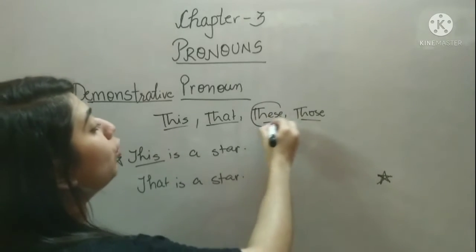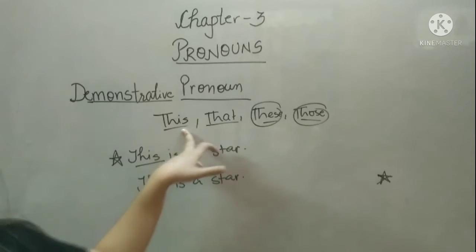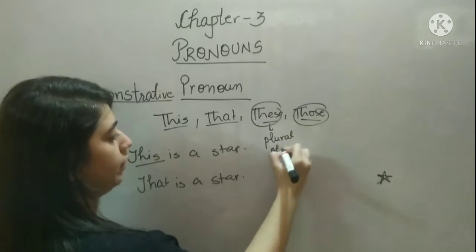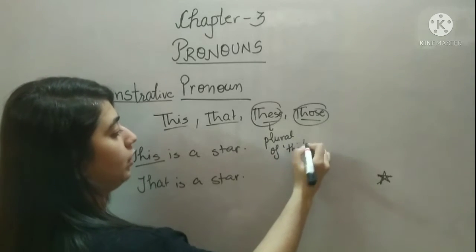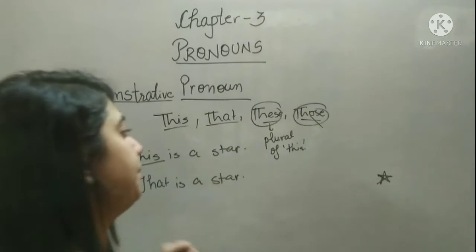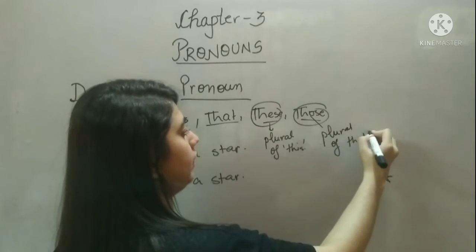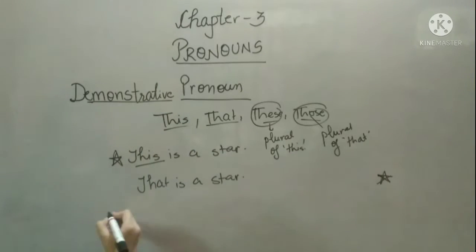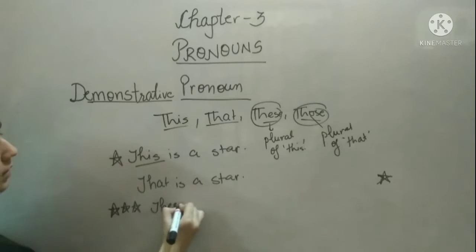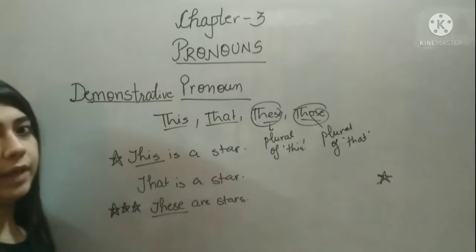What are these and those then? These is the plural of this. And what is those? Those is the plural of that. Now you can again look at the pictures. I can say these are stars. It could be any object, okay?